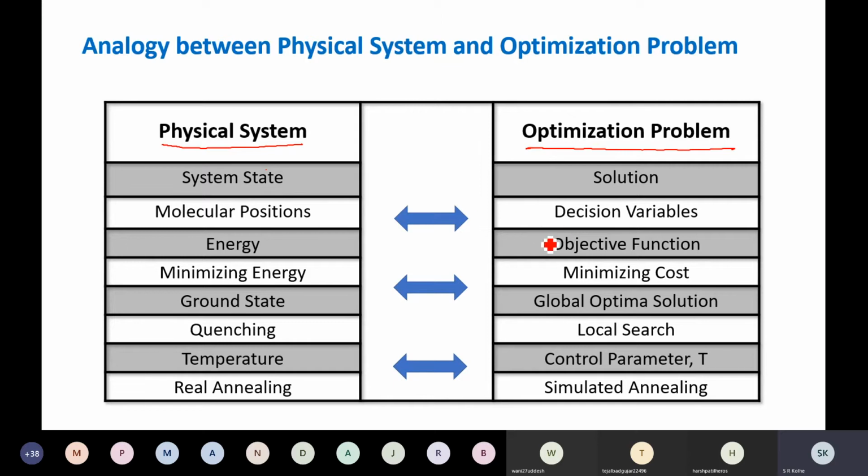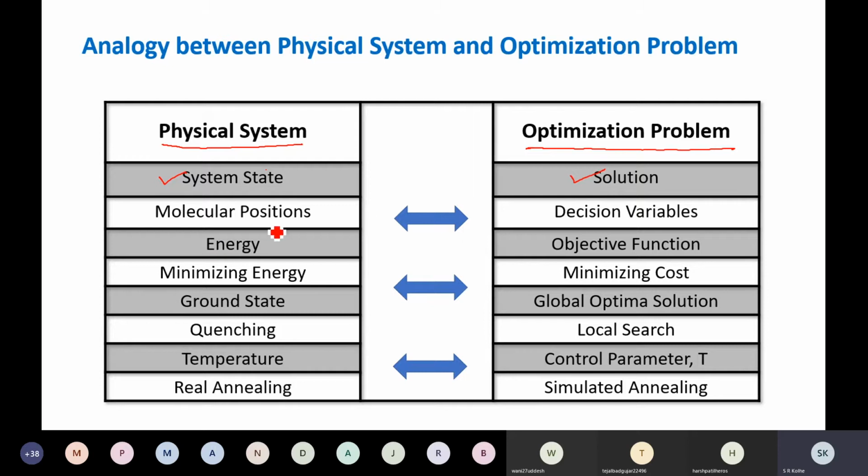In the physical system, we say system state, right? State of the metal, or state of the system. Initially that is at the high energy state. In the algorithm, same thing, we are going to call that a solution.